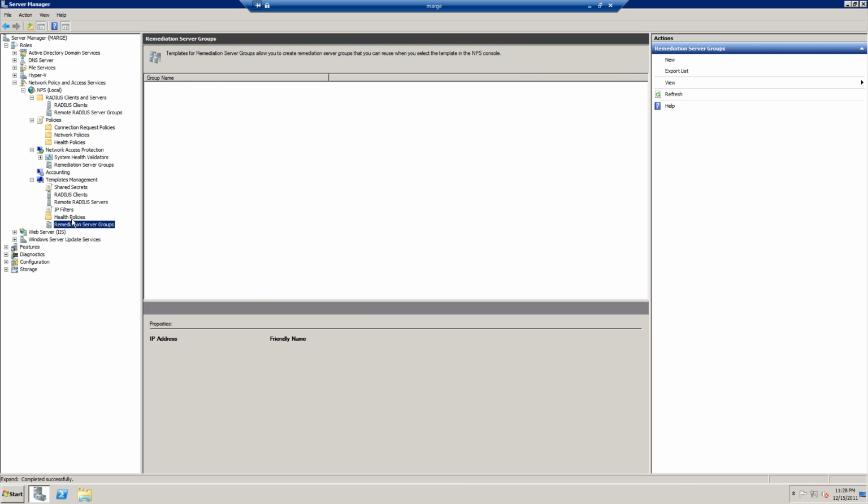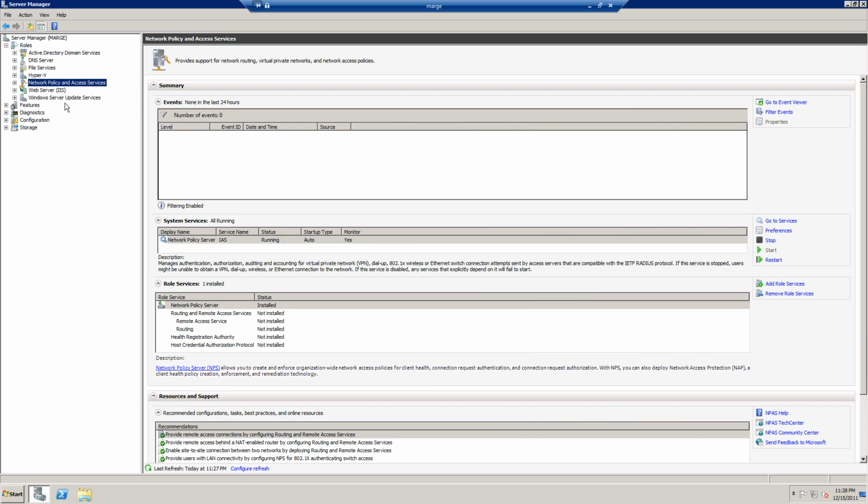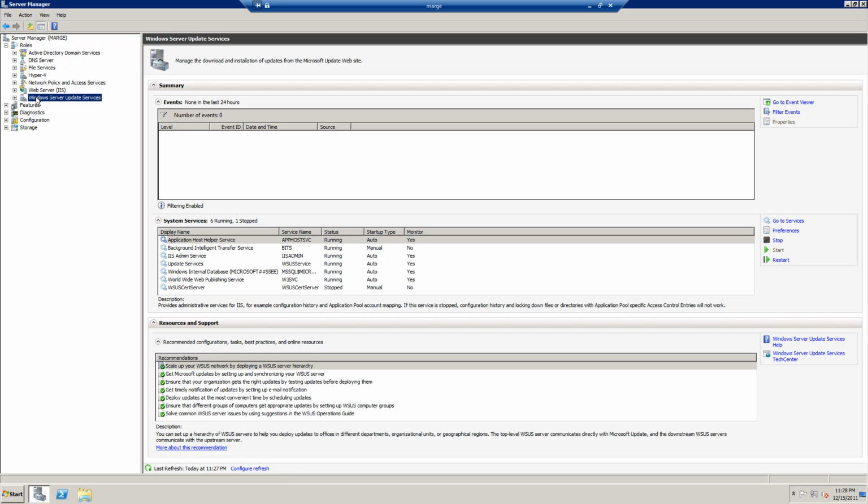As you can see, a lot of it really didn't need to be configured, only because we were using this for authentication purposes. So pretty much the only thing we had to do was set it up here, and then make sure in our Cisco router that we told it to look at this server for authentication for the VPN access. So moving on, we also have the Windows Server Update Services installed on this.